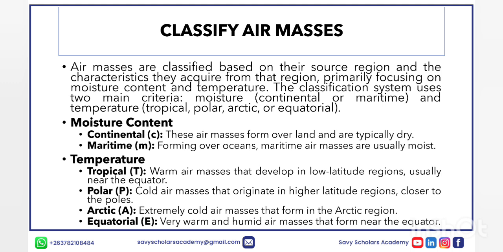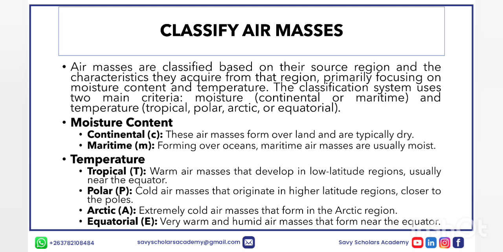So when we're dealing with the moisture content, we have continental and we have maritime. The continental air masses form over land and are typically dry. And then the maritime air masses form over oceans, and they are usually moist.